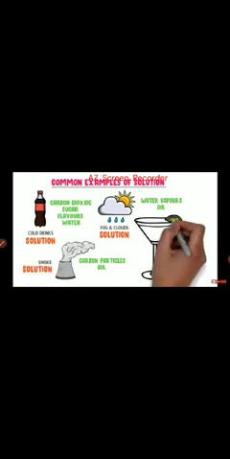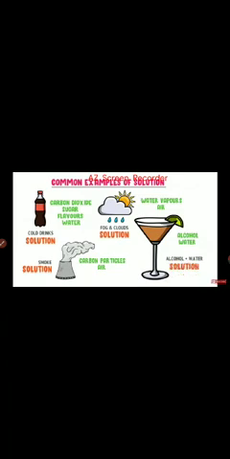Thirdly, smoke in the air. Carbon particles dissolve in air to form a homogeneous mixture or a solution. Fourthly, alcohol plus water. Alcohol is dissolved in water to form a homogeneous mixture or a solution. So these are the common examples of a solution.